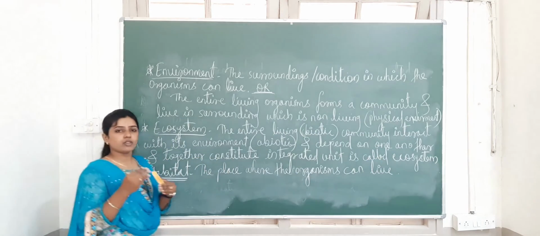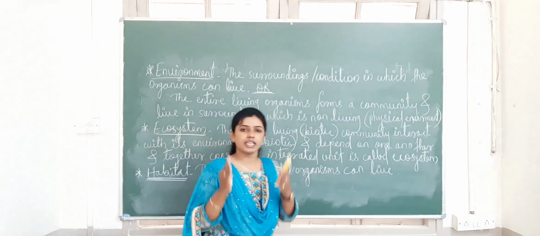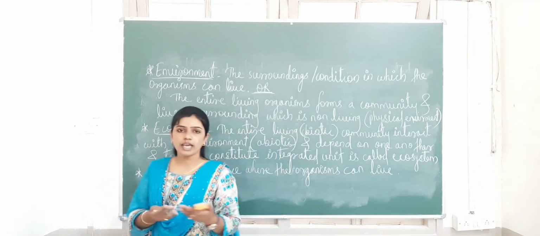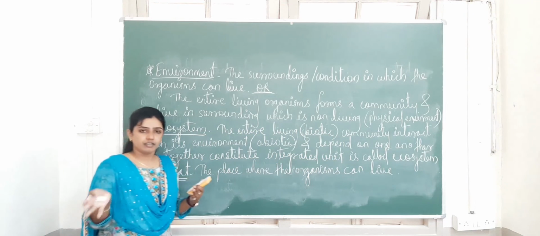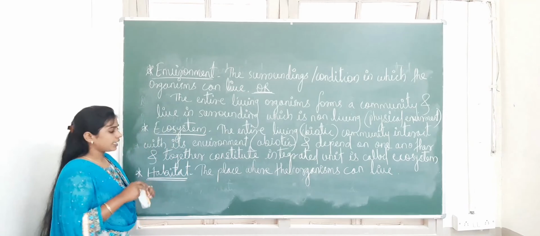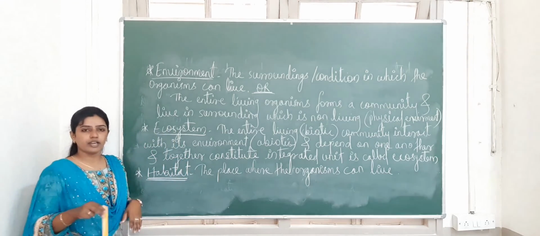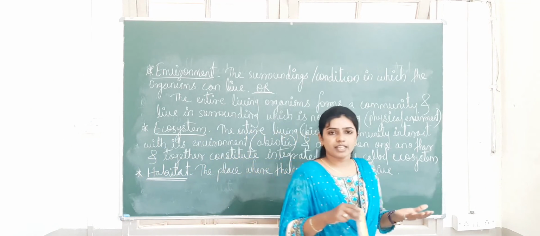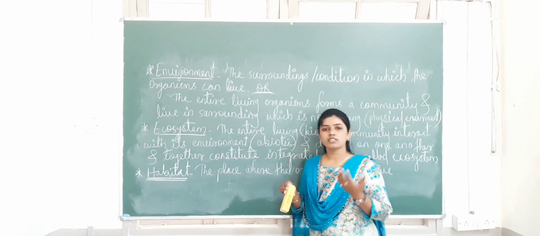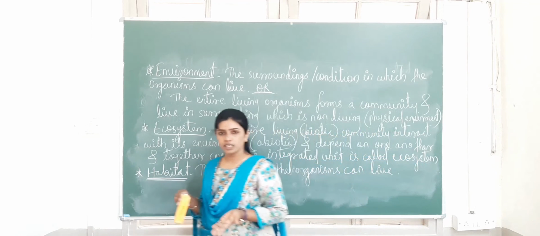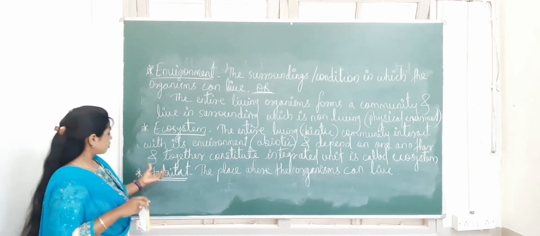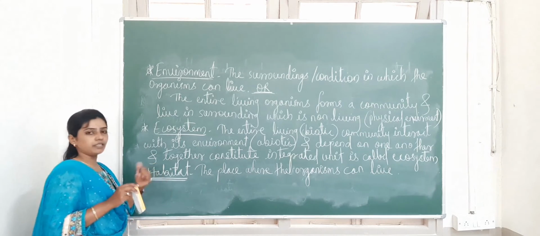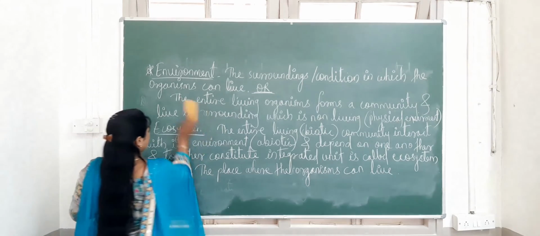So particularly you know that different forms of organisms are there and they can live in different places. Some forms of organisms can live in the water, so they are called what? Aquatic. Some live on land, so they are called terrestrial. Again on the land different forms are there. Some can live in the forest, some can live in the grassland ecosystem. Similarly in water different forms are there. They can live in a river and then oceans, seas, lake waters, pond waters. So different forms of organisms are there. So habitat means the place of living organisms. That place is called what? Habitat of that organism. The next terms we'll see now.